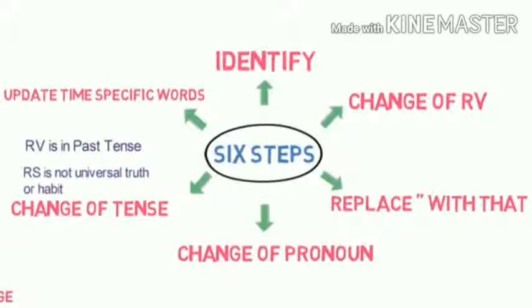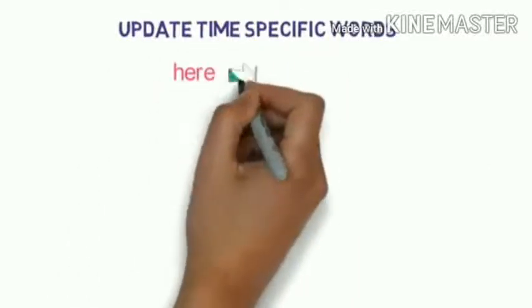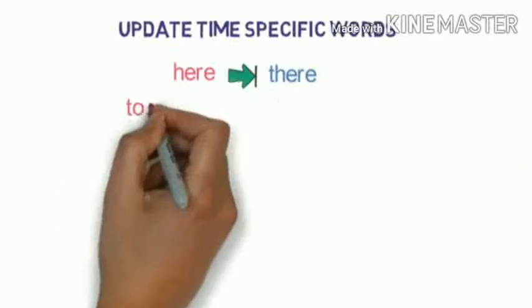Then update of the specific words. Time indicating words must be changed. Sometimes we use time indicating words in the sentence. Those words also must be changed while you convert the direct speech into indirect speech.